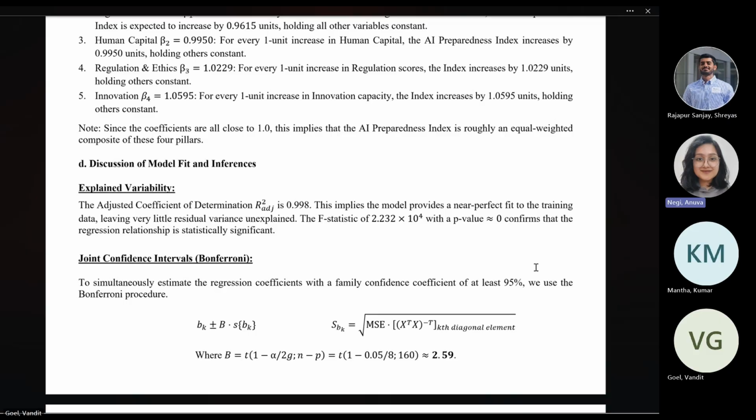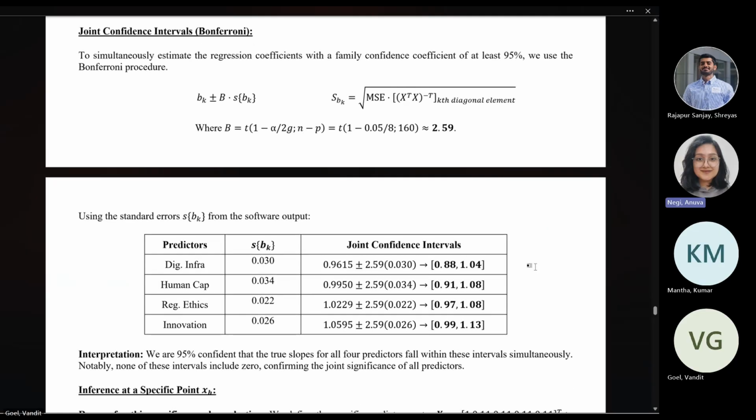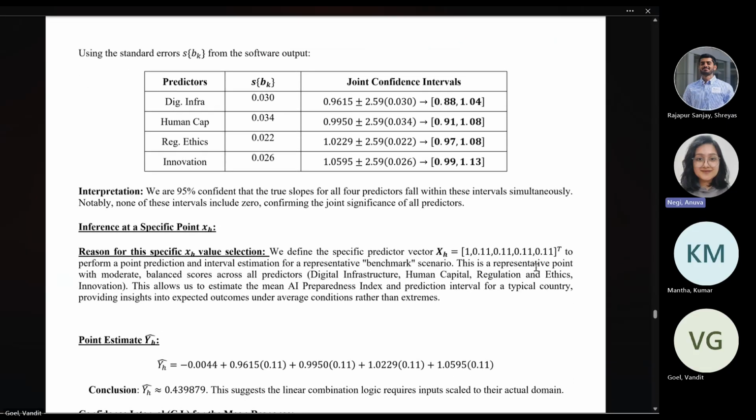Going to the inference and fit, the model fits the data nearly perfectly, with an adjusted R square of 0.998 and an F statistic on the order of 10 to the power 4, confirming the global significance. Joint significance: to verify the stability of the estimates, we calculated the Bonferroni joint confidence intervals. We found that digital infrastructure lies between 0.88 and 1.04, human capital between 0.91 and 1.08, regulations and ethics between 0.97 and 1.08, and innovation between 0.99 and 1.13. Crucially, none of these intervals include zero. This confirms that all four predictors are jointly significant, meaning they all contribute to the model simultaneously without redundancy.